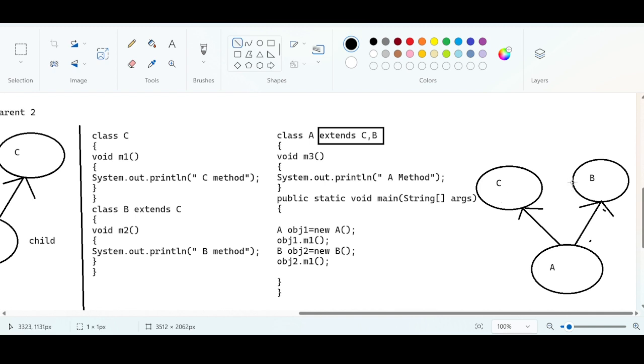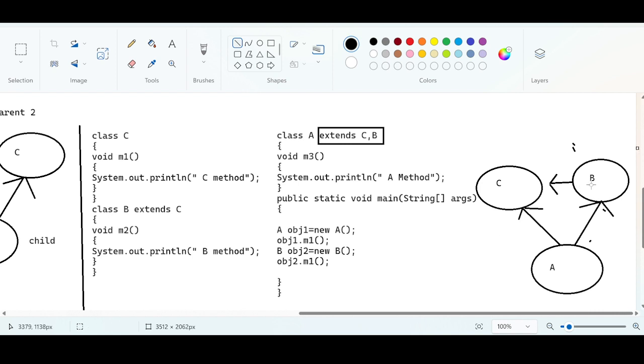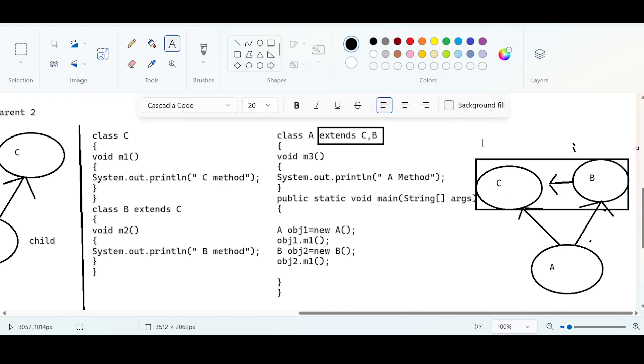Instead of doing it like this, I can do it like this. Likewise I can also do this. According to these two classes, no issues. What kind of relationship do these two classes have? These two classes have a single inheritance relationship.